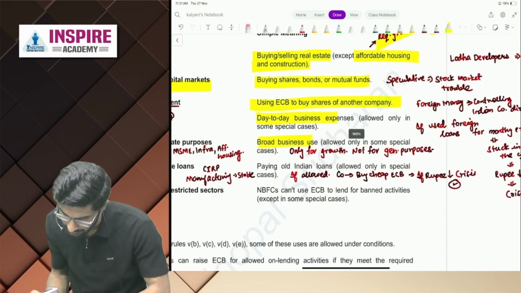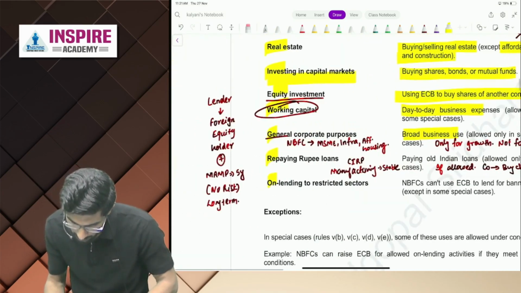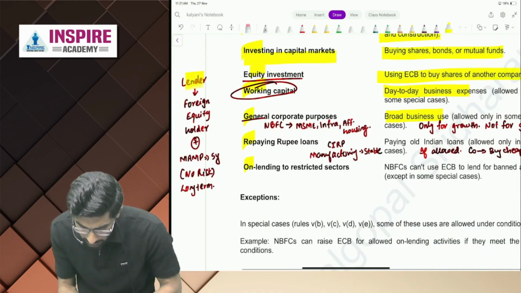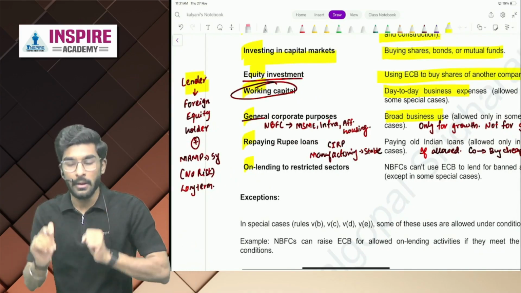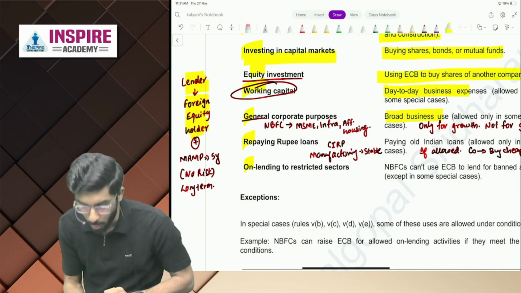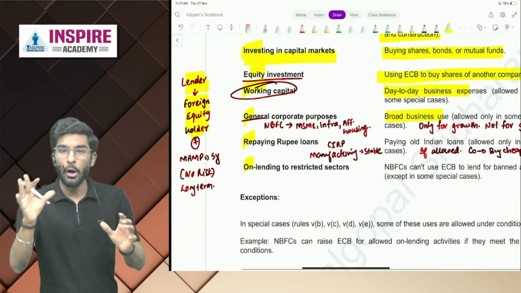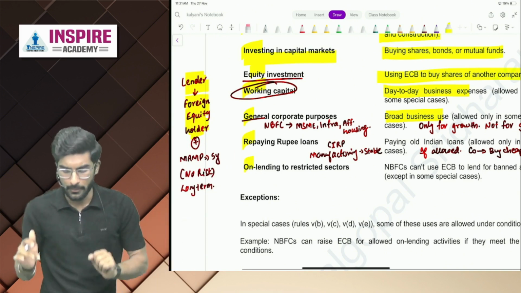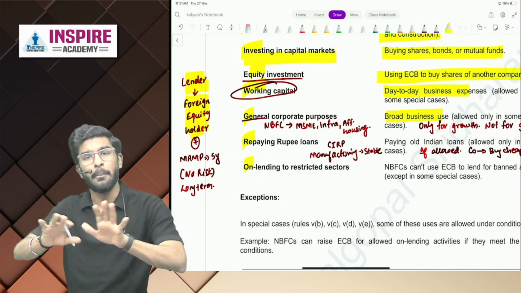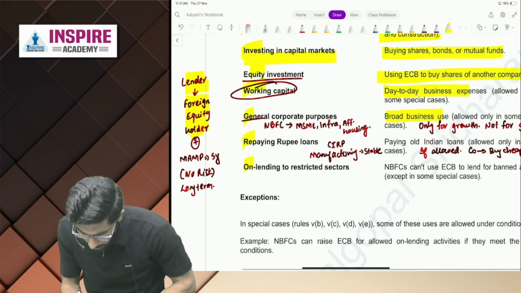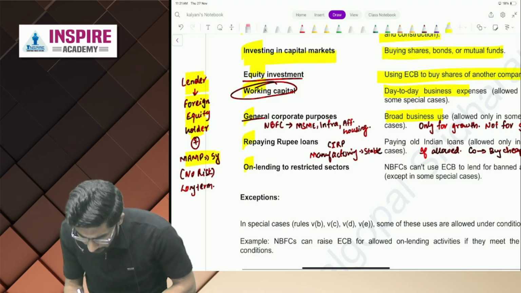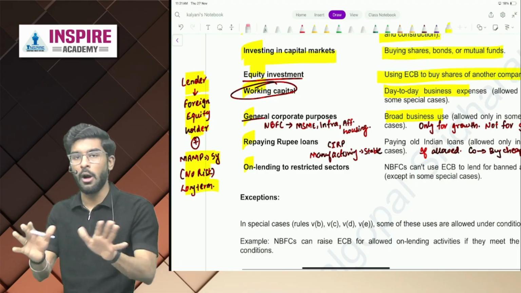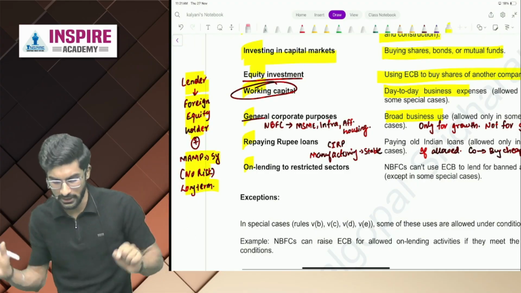exception to that. If the lender, if the one who is giving ECB, is a foreign equity holder. Example: Oyo's shareholder is SoftBank. If SoftBank is giving ECB for working capital purpose, that is completely allowed. Plus the minimum average maturity period is 5 years. There is no risk. It is for long term. That's completely fine. Yes or no, people?